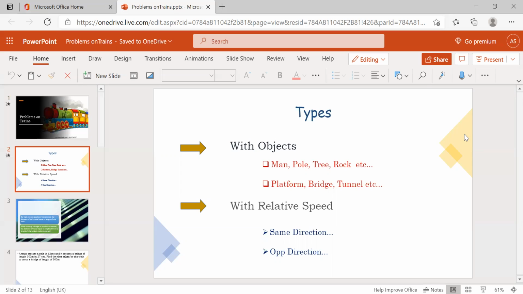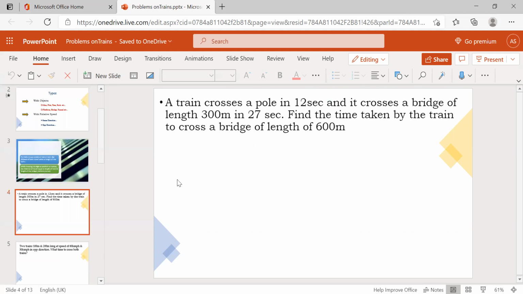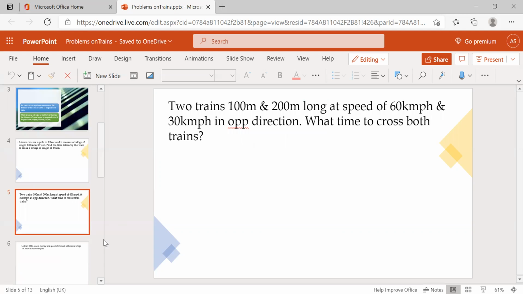But actually, whenever the opposite train is crossing you, your train's speed and that train's speed both get added, and that's the reason we feel it is so fast. These basics and these two points we already discussed yesterday.